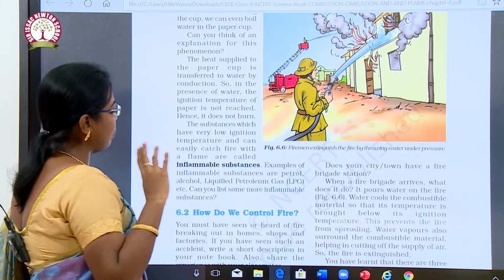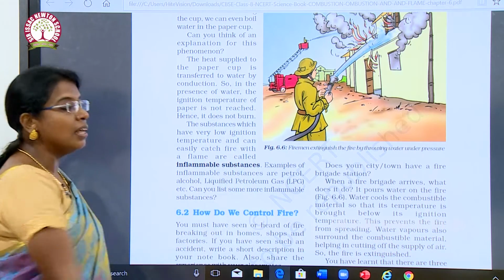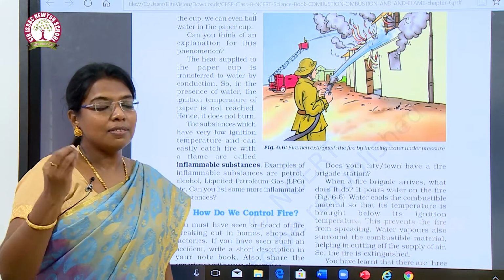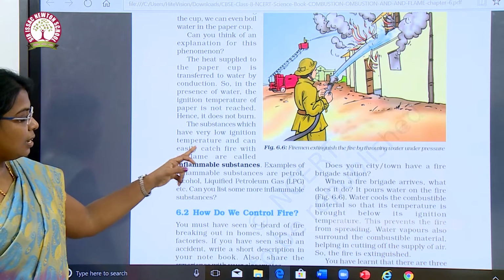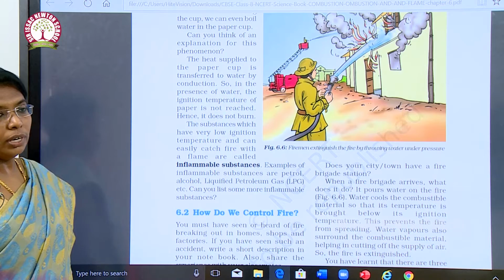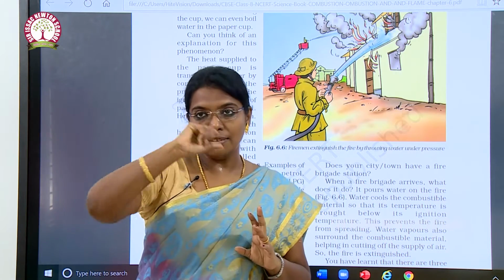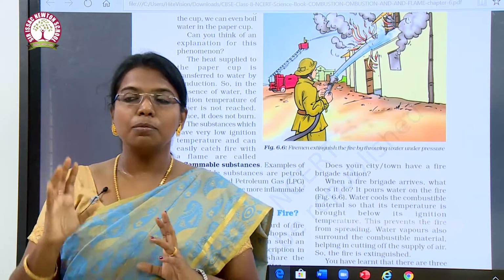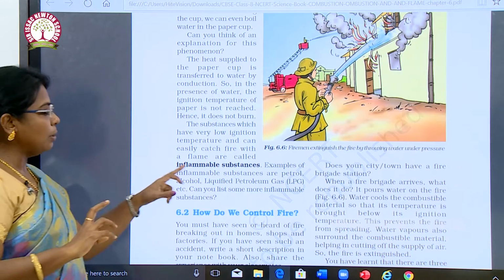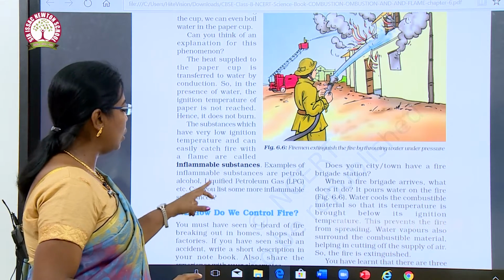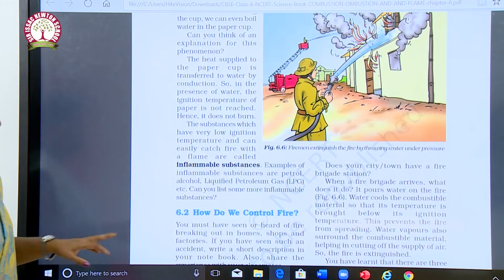The substances which have very low ignition temperature and can easily catch fire with a flame are called inflammable substances. Okay? Have you seen a scent bottle or some other chemicals? It is highly inflammable. So, the substances that catch fire easily below their ignition temperature are called inflammable substances. Petrol, alcohol, and LPG, liquefied petroleum gas, are some inflammable substances.